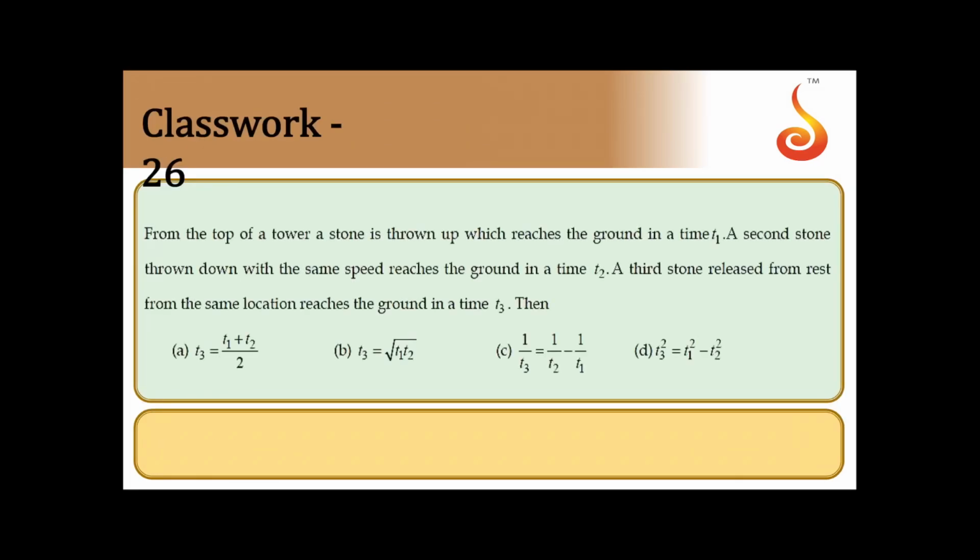Okay, we shall move on to the next problem. From the top of a tower, a stone is thrown up which reaches the ground in time t1. A second stone thrown down with the same speed reaches the ground in time t2. Third stone released from rest from the same location reaches the ground in time t3. Then you have to find the relation between t1, t2, t3.